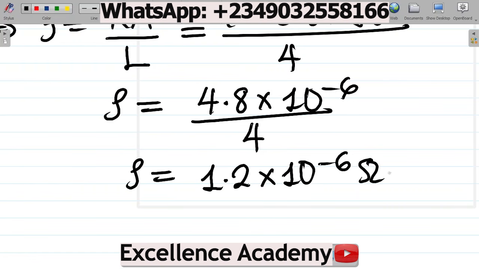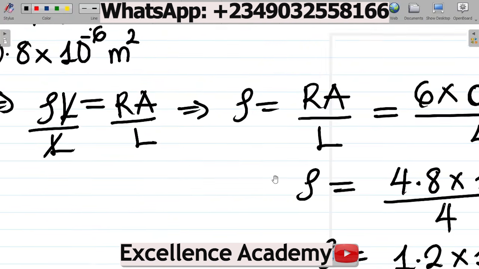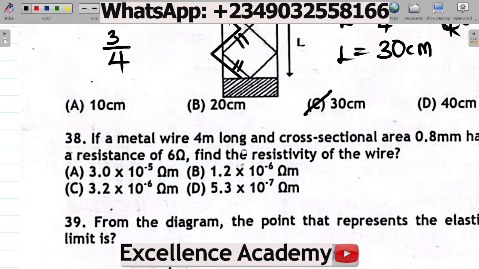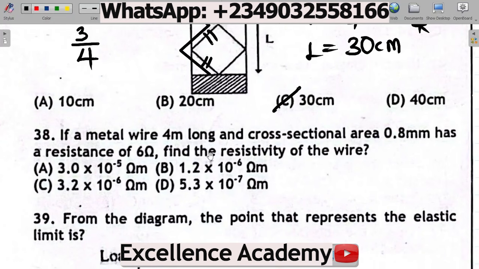Resistivity is in ohm meter. So ohm meter, you have this. So this becomes the correct answer to this question. So let's see which option has this particular answer: 1.2 times 10 to the power minus 6 ohm meter. That is option B. So option B is the correct answer.